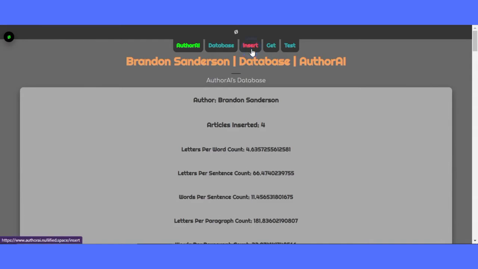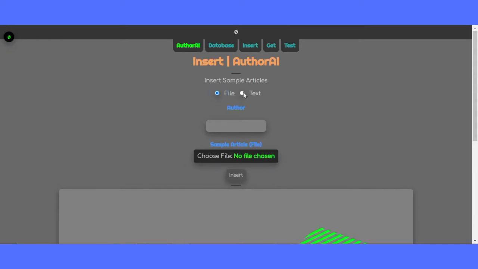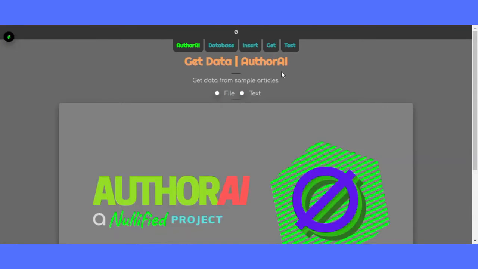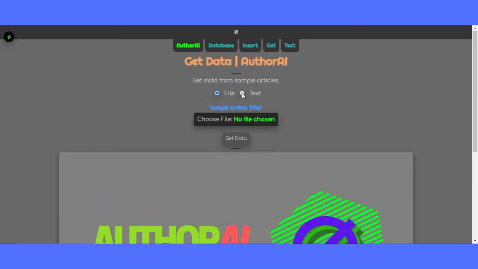Here's the insert page. Here you can insert a sample article from either a file or text, and then type in the author and click Insert. The Get page is where you can get specific article averages for either a file or text. Either select a file or type or paste in text and click Get Data.